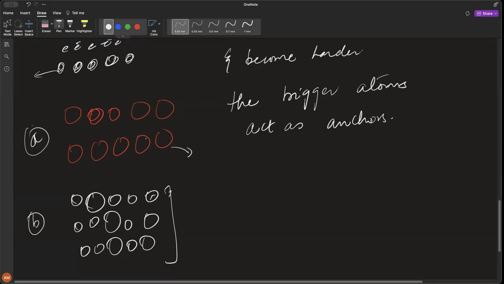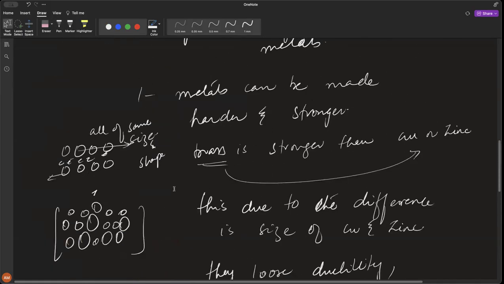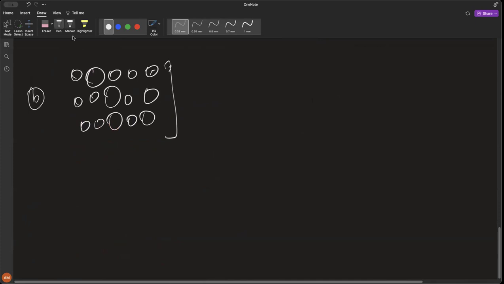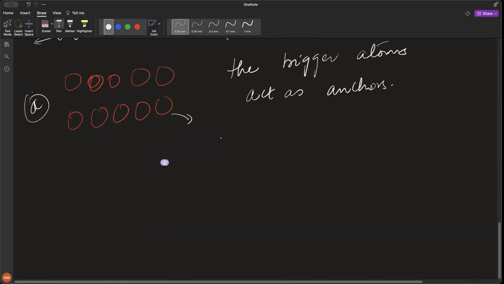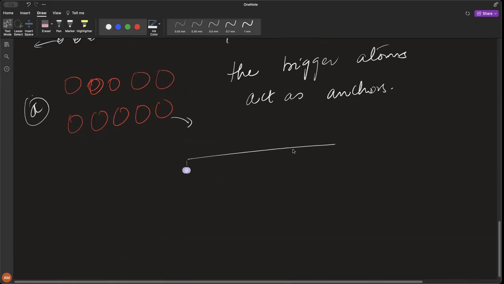All right. So the next point. This is the first point. Why do we prefer alloys over metals?